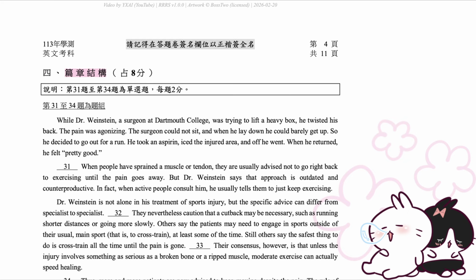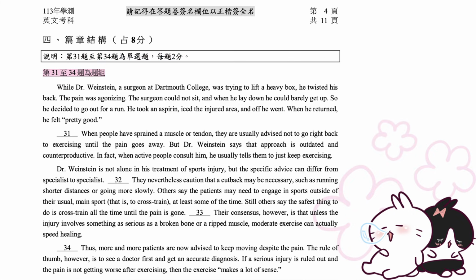4. Passage structure. 8 points. Directions. Questions 31 to 34 are multiple choice questions, 2 points each. Questions 31 to 34 are based on the following passage.